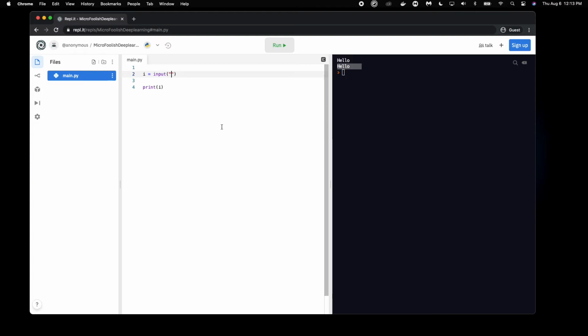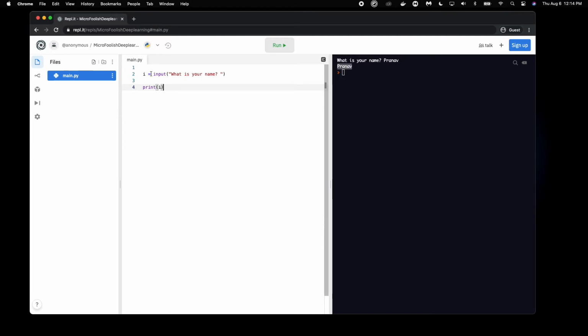Here my input is going to be, what is your name? Right, and let us actually run this code real quick. And right now, after we've run, we get the prompt just as expected. What is your name? And right here we have our cursor, so that means we can type. And let's say we want to type out my name, which is Pranav. And right now if I were to print, it would just print out my name.